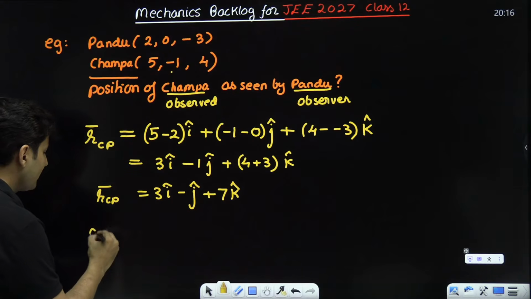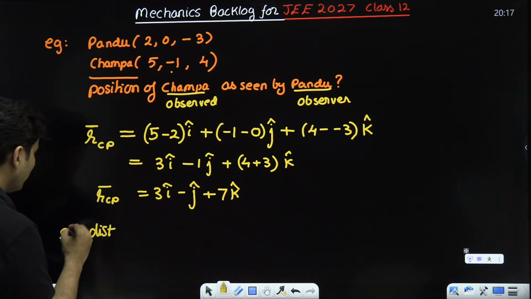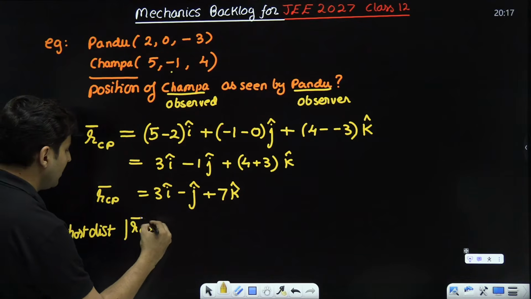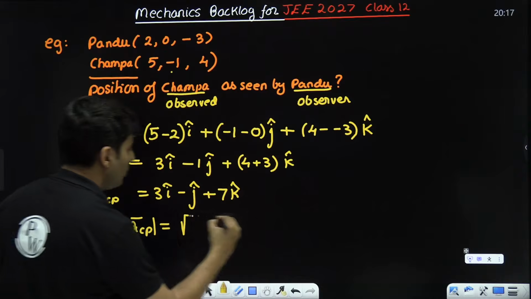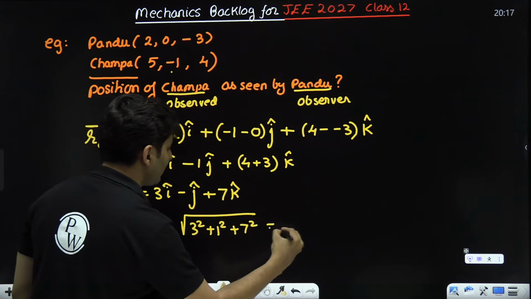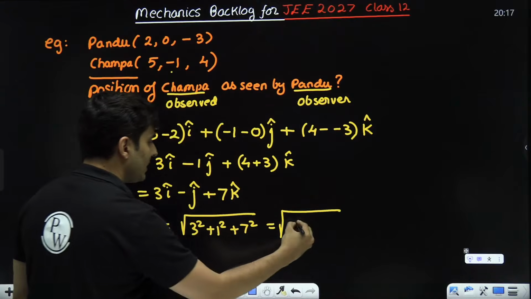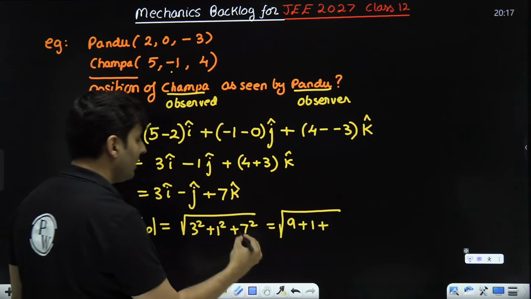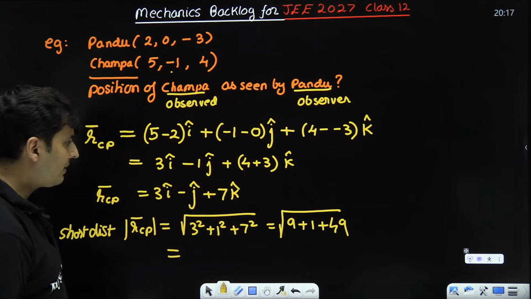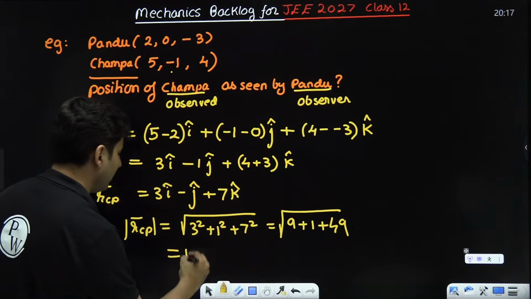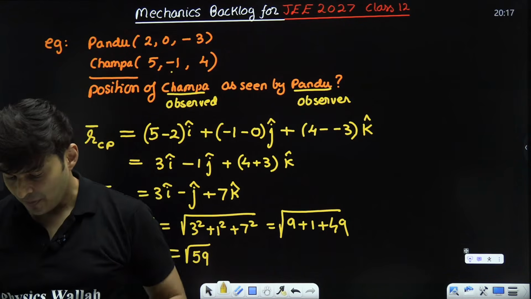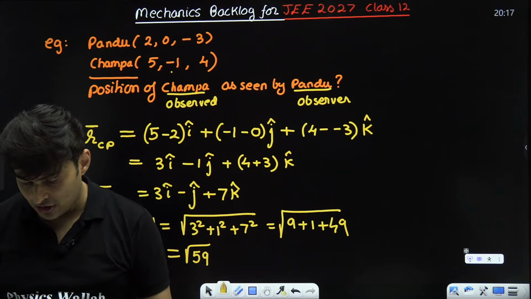Somebody asks, what's the distance between them? Shortest distance between them. It means it is the magnitude of this. So it will be root of 3 square plus 1 square plus 7 square. 3 square is 9, 1 square is 1, 7 square 49, right? So what are we getting? 49, 50, 59. Root 59 will be the answer. Getting it? Very good.